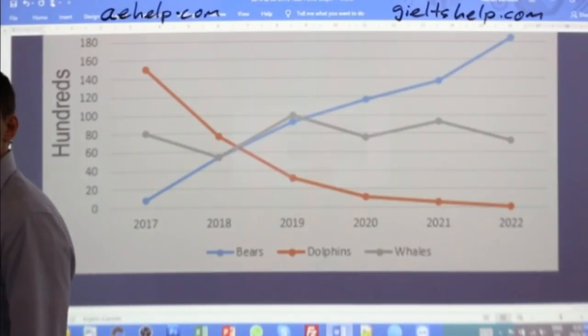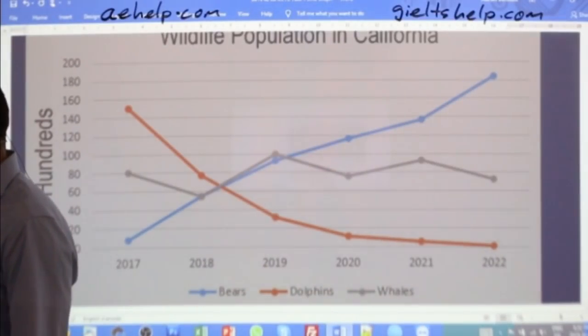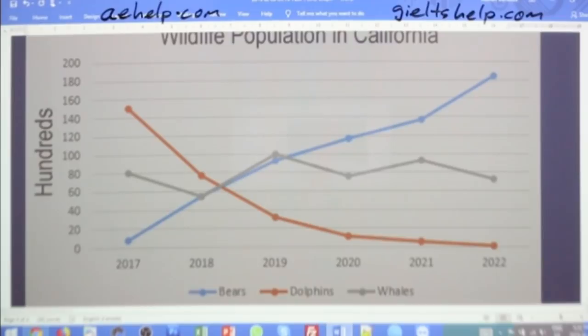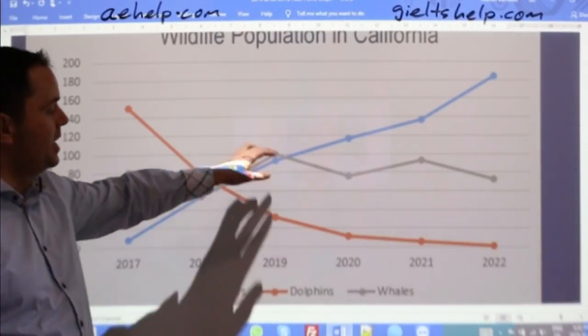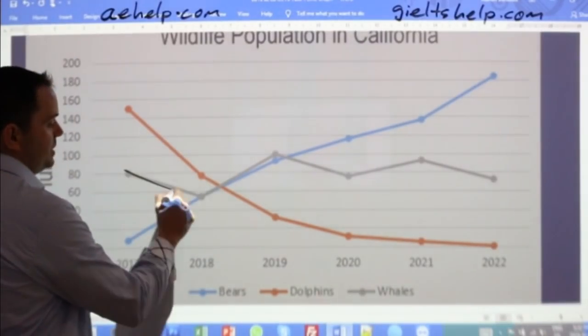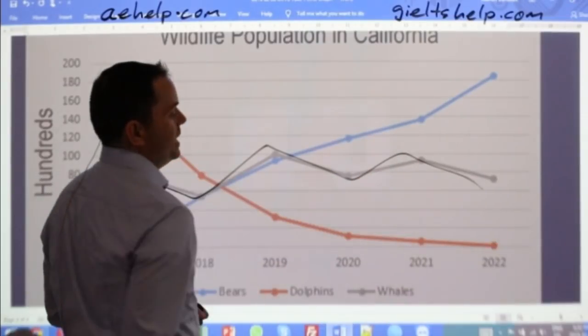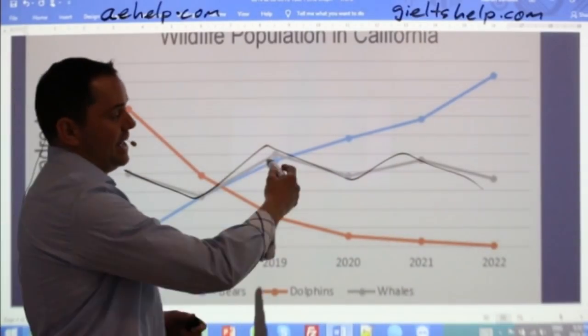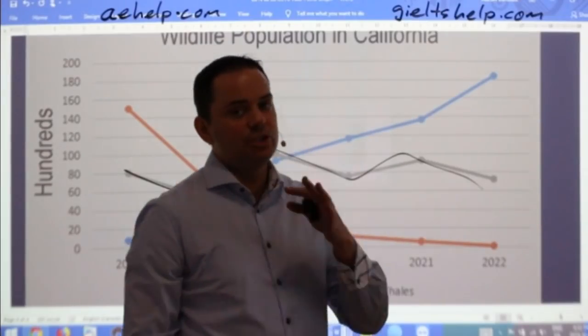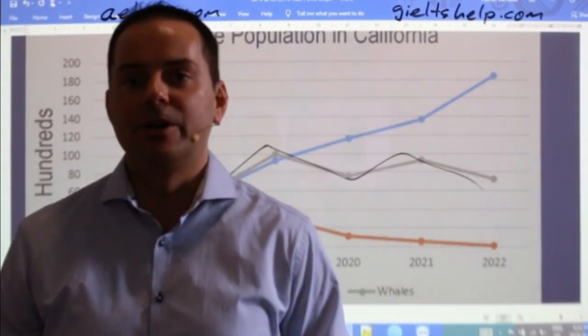A little bit more, and then we'll get into the rest of the essay. How about this gray line? Notice how this gray line is going like this, boom, boom, boom, boom. What are some words for that? Getting into a little bit trickier vocabulary now.